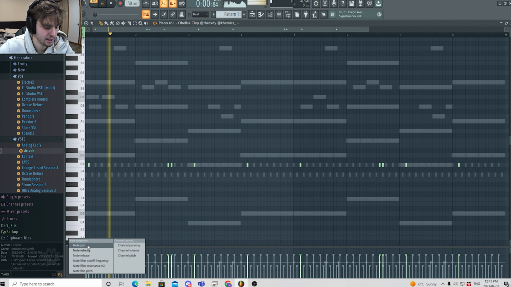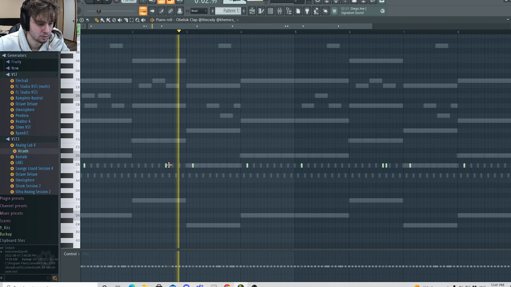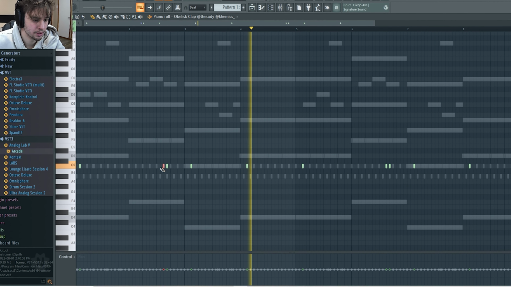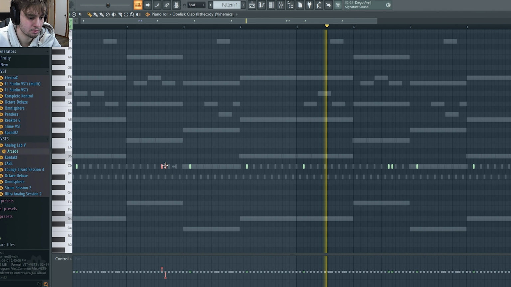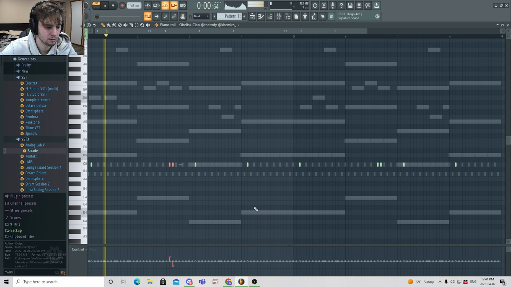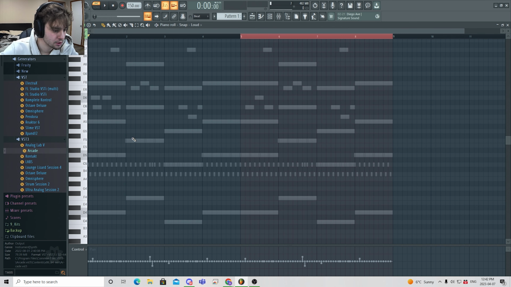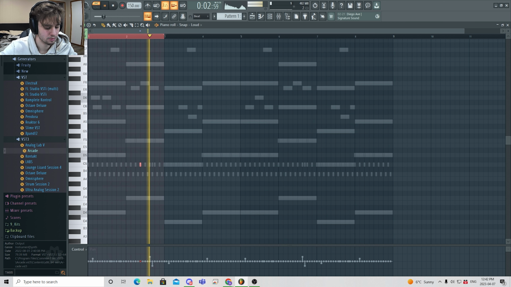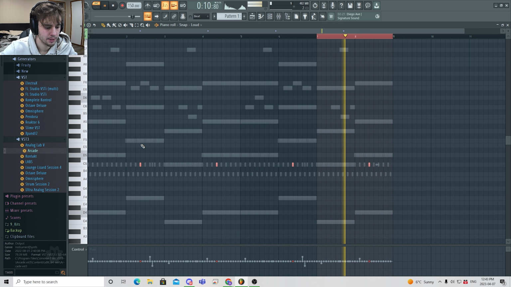Maybe let's just pan them a little bit. So let's take this one, go this way a little bit, and then this one, let's do something like that. So then it said to lay down occasional use of snaps. We're just gonna do one. I'm just gonna copy it across. I'm gonna pan this the opposite way of that snare.